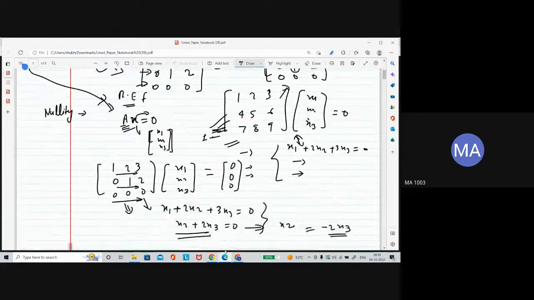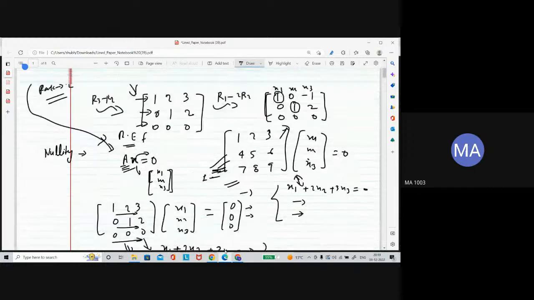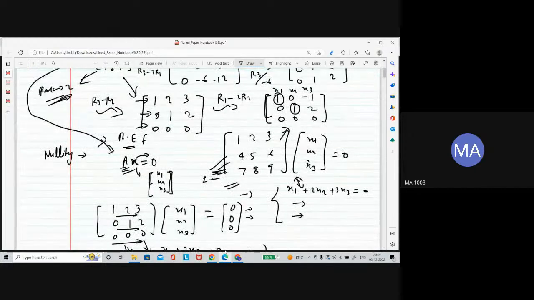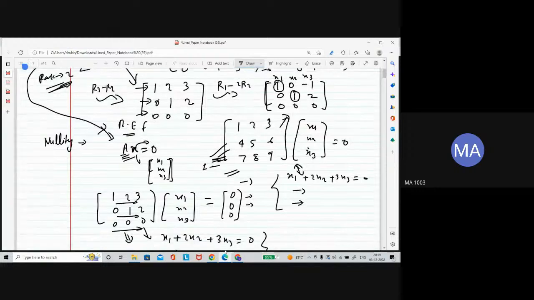And another way: we already got that the rank of the matrix is 2. There is one theorem, the rank nullity theorem for matrices. What is it?